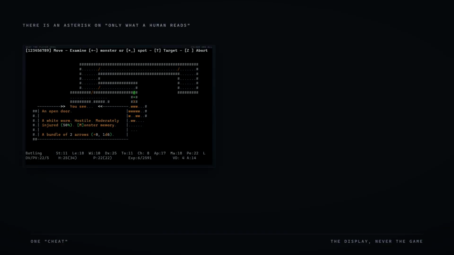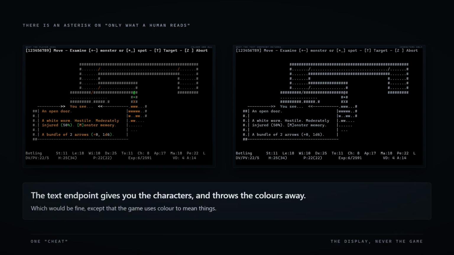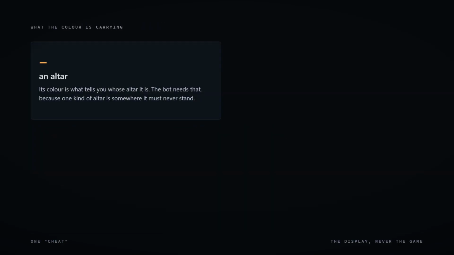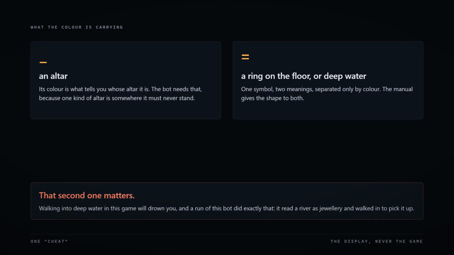That's automation. I said the bot only reads what a human reads. There's an asterisk on that. The text endpoint gives you the characters and throws away the colors. But the game uses color to mean things. An altar's color tells you which god it belongs to, and one symbol means both a ring on the floor and deep water, separated only by color. That one matters. Walking into deep water in this game will drown you. So for those questions, the bot gets the color another way. It requests 2 bytes at the address where the PC's text screen has lived since the early 80s, and reads the color of a character it can already see, and that's why the word sheet is in quotation marks.